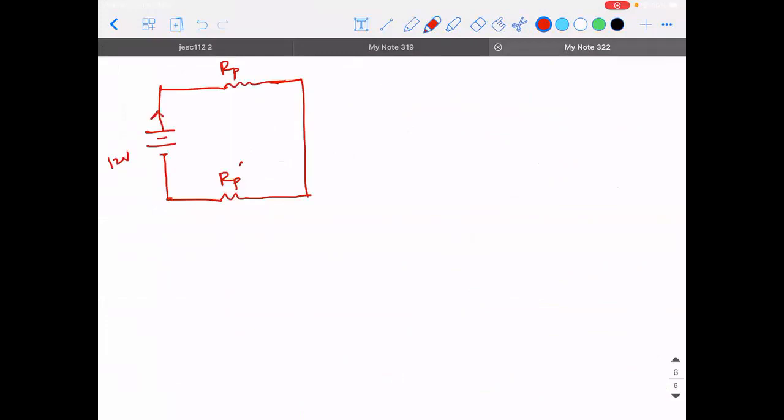Okay. Now the current supplied by the battery is I. Now how are Rp and Rp dash connected? Now they are in series. I hope you are able to understand, because the current here is I. The same current I will flow through Rp dash also, because there is no junction which is breaking it.